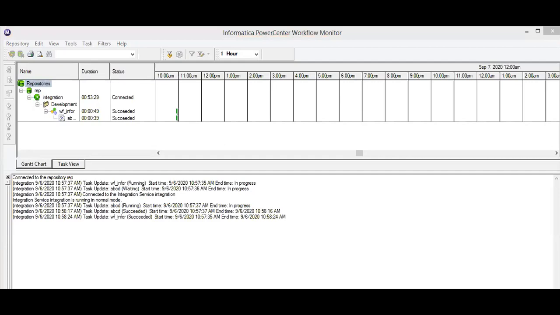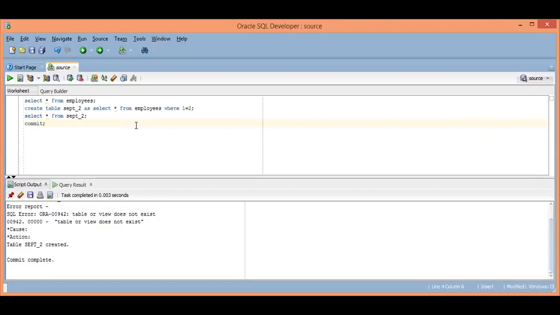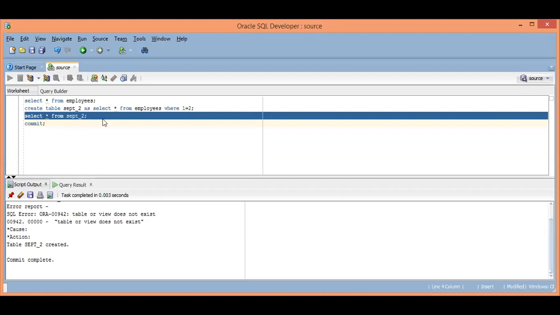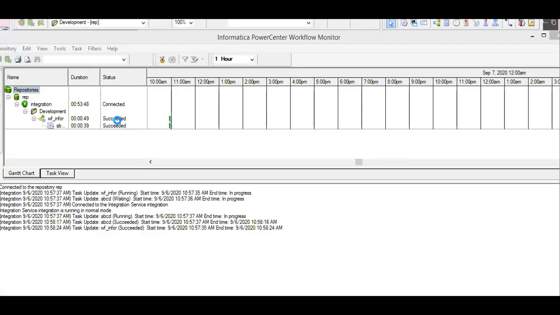Yeah, you can see this. Yeah, this is the SQL. So this one is the table which we had created, and this one was the blank table. So I will execute the command for this one: select star from September 2. This is my target table, and we will see whether my data has been loaded into the target table or not.